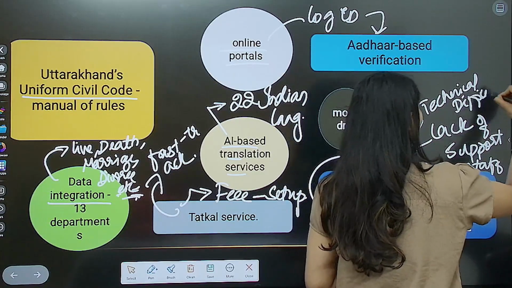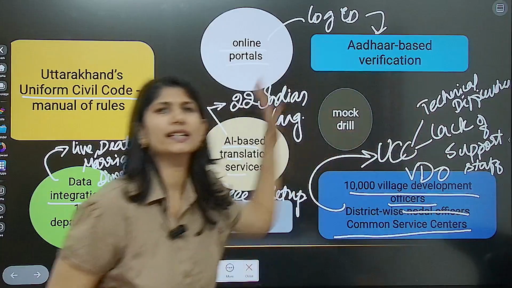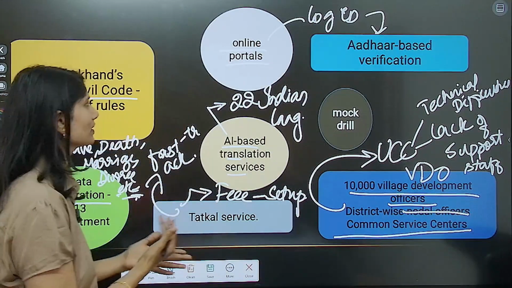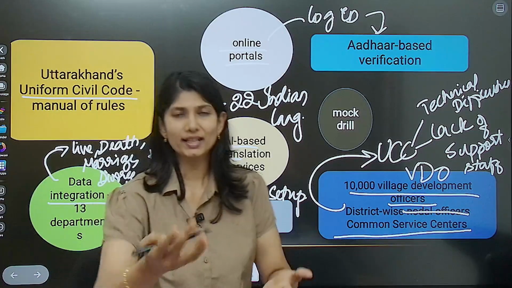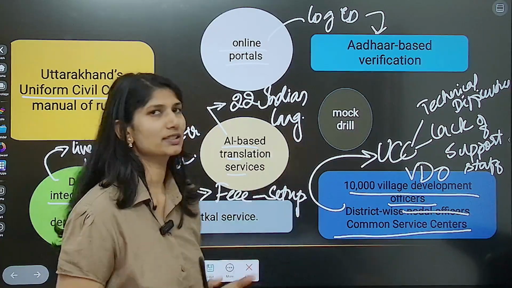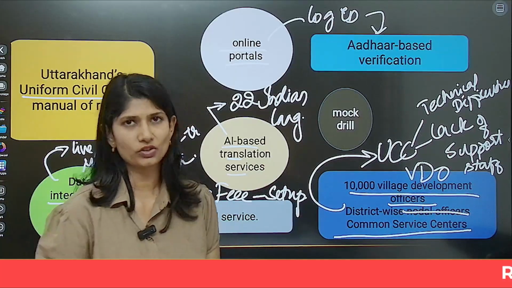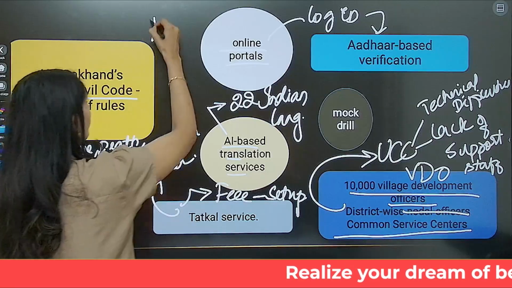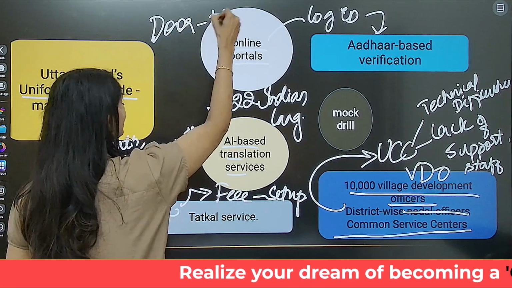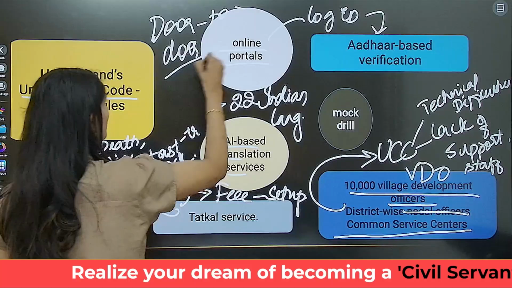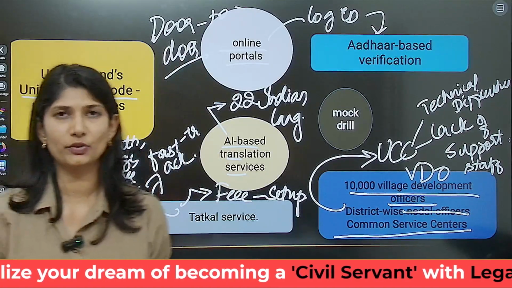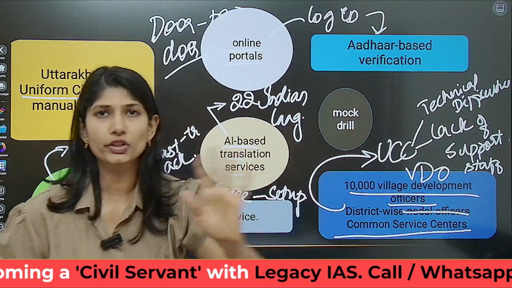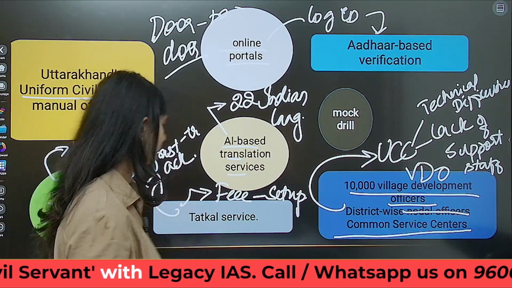Now, all this that I mentioned utilizes the internet, verification, etc. What about places like mountainous regions, which do not have good internet connectivity nor infrastructural connectivity? What do you do for that? For that, they have held that there will be offices going door to door in these regions so that the common people can avail these services. So this is the preparation for the rollout of your UCC. Understood?